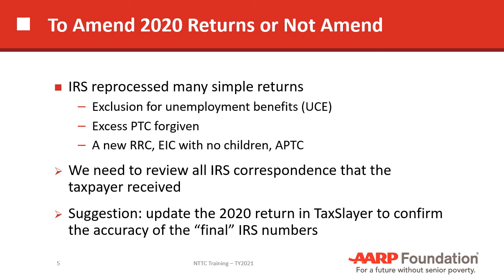What we probably should do, and there's a suggestion here on this slide, is go in and update the 2020 tax returns to reflect what the IRS automatically did in the processing stages. It's not absolutely mandatory that that be done, but it is a good idea that our records coincide with the way the IRS actually processed the returns. So I think it's a good idea if we go back into the 2020 tax returns for these people and make the changes that the IRS automatically made.